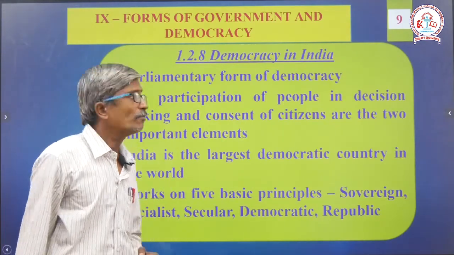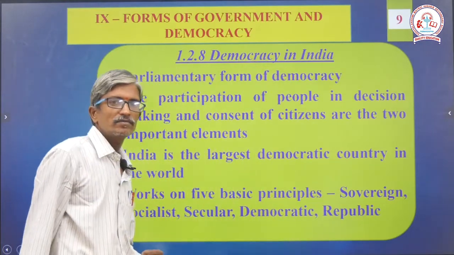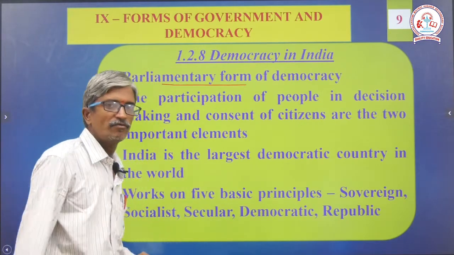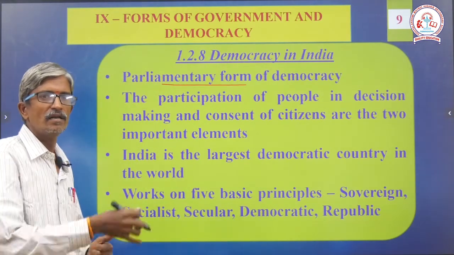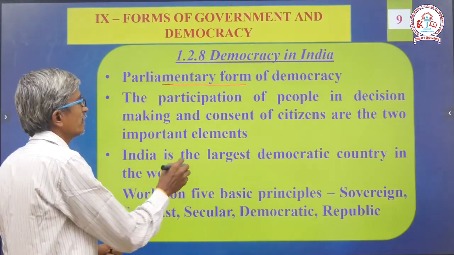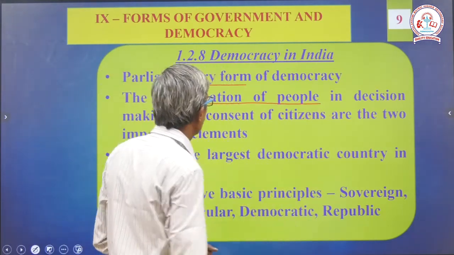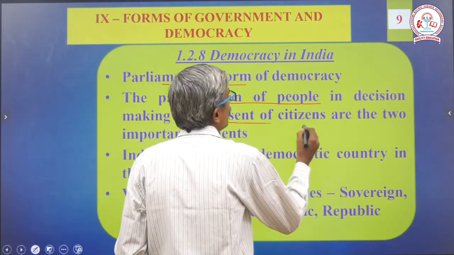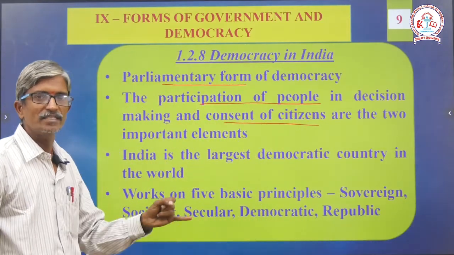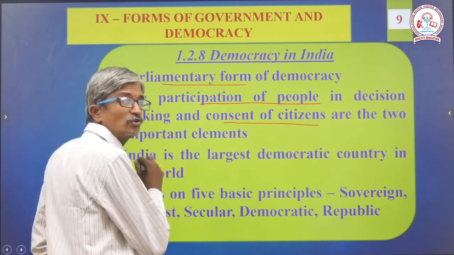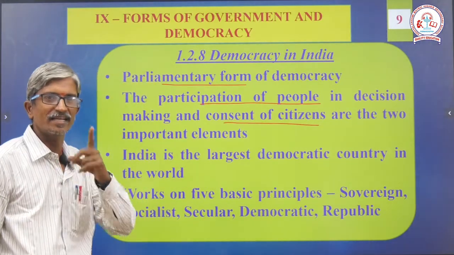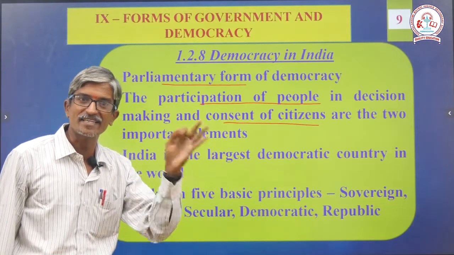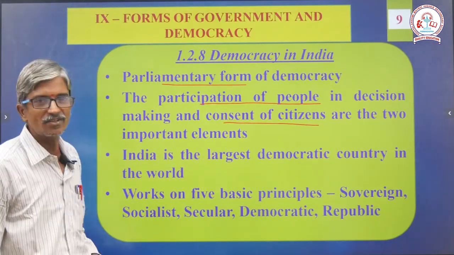Next, democracy in India. How is it working here? The first one is the parliamentary form of democracy. There is a central government, a parliamentary form of government. Next, the participation of people in decision making and consent of citizens. Participation and consent are the two important elements here. That is a great feature. Number one, parliamentary. Number two, participation and consent of citizens.